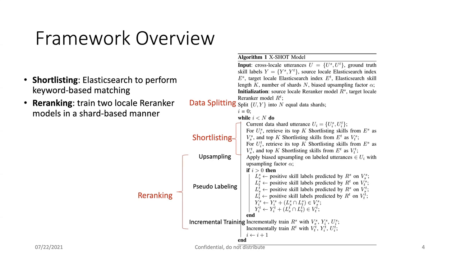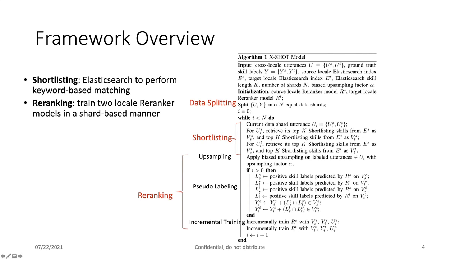And for each data shard, we apply the shortlisting to each utterance first. For each utterance, we retrieve the top K skills from both the source locale Elasticsearch and the target locale Elasticsearch. So in the end, each utterance will have two shortlisting skill lists. And then in the re-ranking step, we apply upsampling and pseudo labeling for data augmentation.